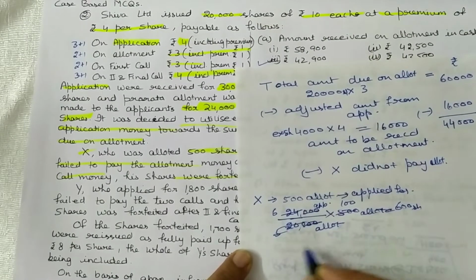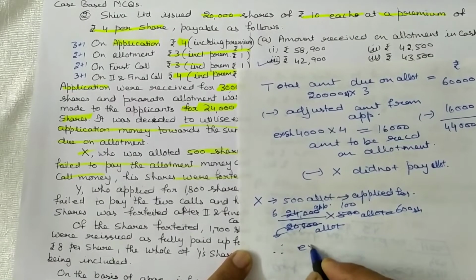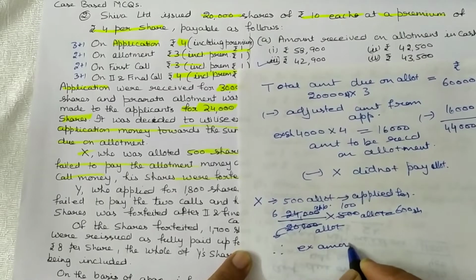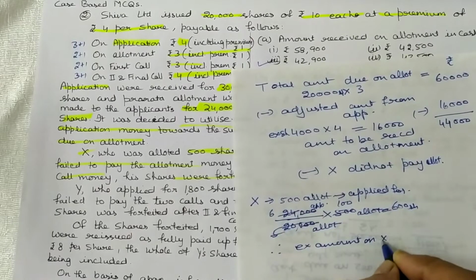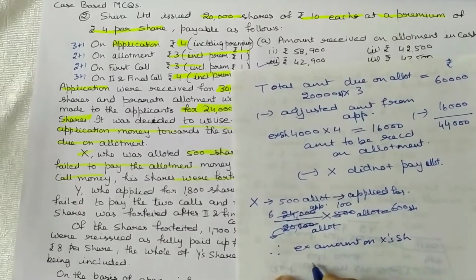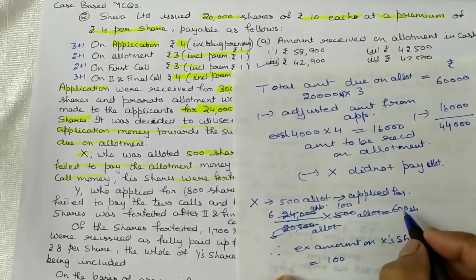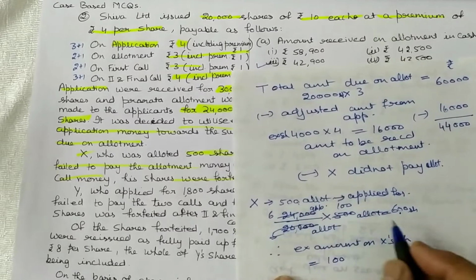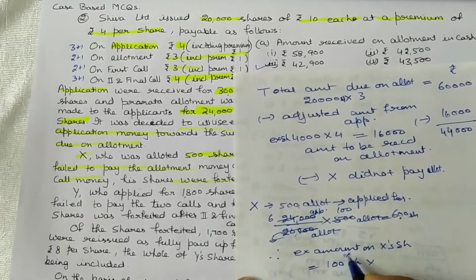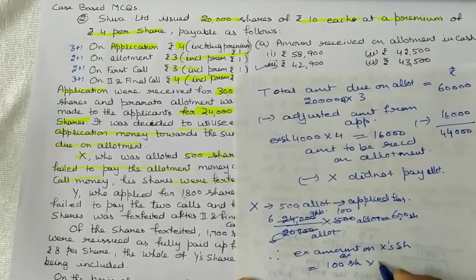Therefore, excess amount on X share: 100 is the excess shares because applied are 600 and allotted are 500. So excess shares are 100 shares. Application money 4 is equal to 400.